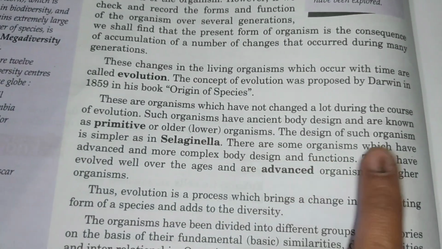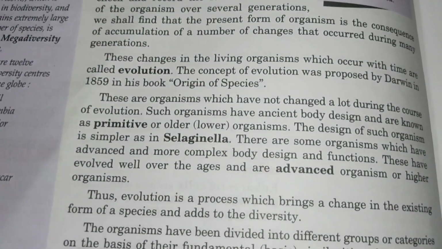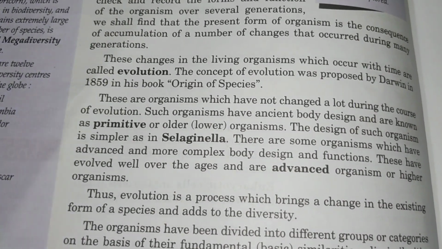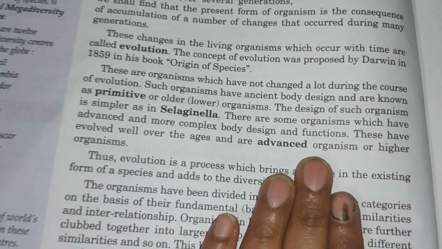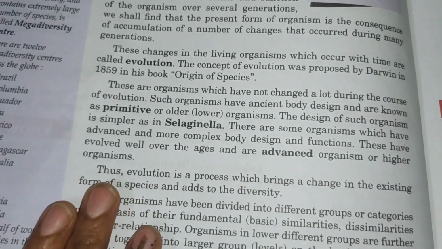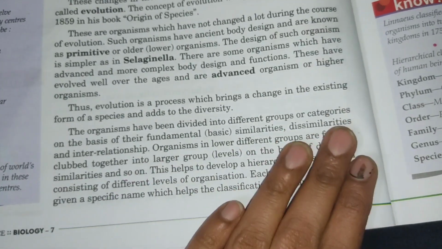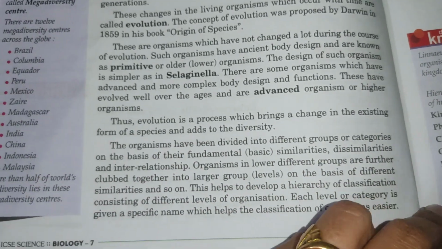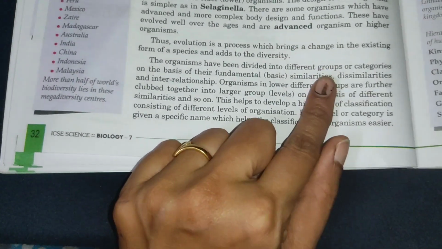There are some organisms which have advanced and more complex body design. In some organisms, the changes are very fast and a complex body design is formed and the functions also evolved, and they are called advanced organisms or higher organisms. So evolution is also a process which brings a change in the existing form of species and adds to the diversity. Diversity means a difference in the group of organisms.